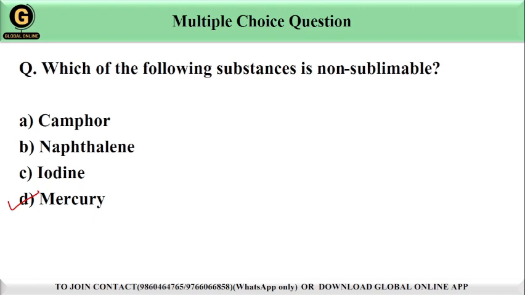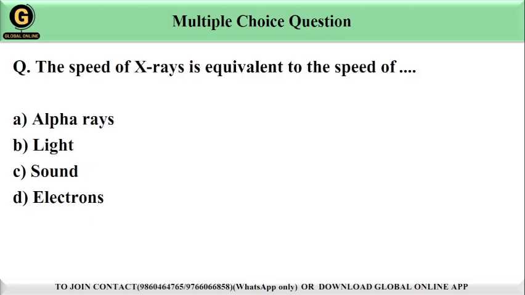Let's move to the next question. The speed of X-rays is equivalent to the speed of dash dash. We have options for this question. Option A alpha rays, option B light, option C sound and option D electrons. The correct answer will be option B, light, because X-rays travel at the speed of light in a vacuum, which is approximately 3 into 10 raised to 8 meters per second. This is because they are a form of electromagnetic radiation like visible light, while alpha rays, sound and electrons move at different speeds. That's why the correct answer is option B, light.